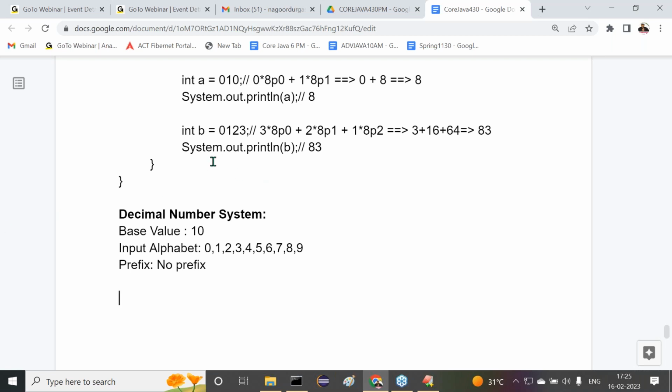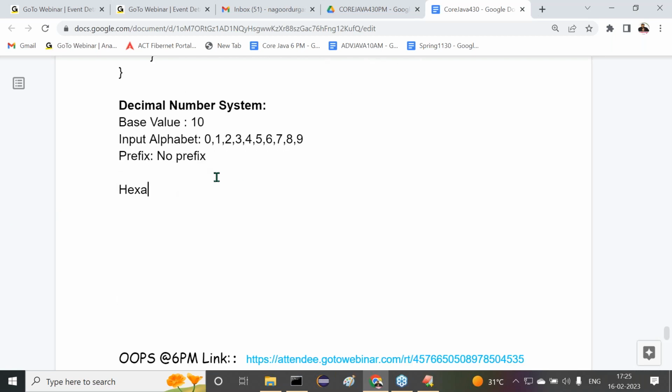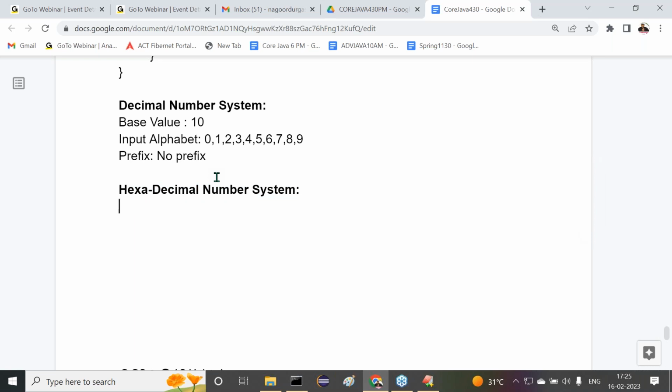Then after this, the decimal number system is okay. Next one is the hexadecimal number system. What is this hexadecimal number system? Now tell me, what is the base value here? 16 is the base value. Input alphabet is 0, 1, 2, 3, 4, 5, 6, 7, 8, 9, A, B, C, D, E, F. Right or not? Up to this.